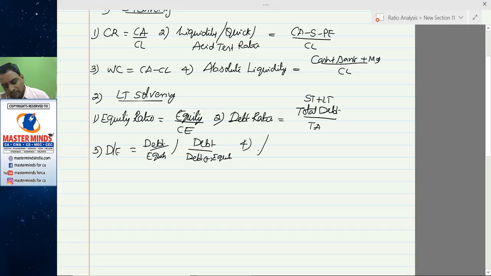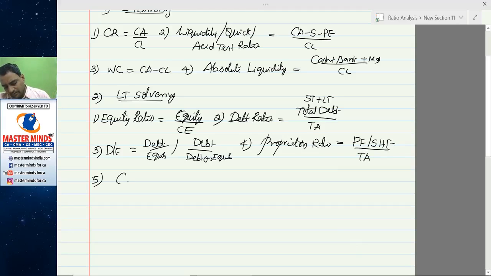And fourth one, proprietary ratio, which is equal to proprietary funds or shareholders funds divided by total assets.